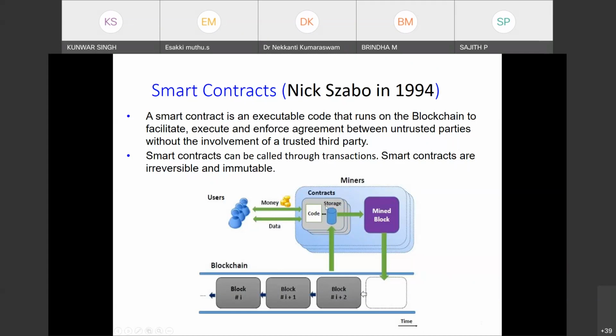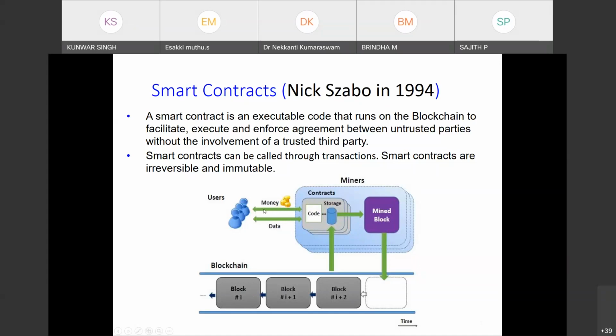Now, how does it interact? These are the blocks, block i plus one, this one. Inside the block there will be the contract, maybe inside one transaction. Blocks will have 5-10 transactions, so maybe one of the transactions can have the contract. The input of the contract can be money, cryptocurrency, and the output can also be cryptocurrency, and the input and output both can be data also.